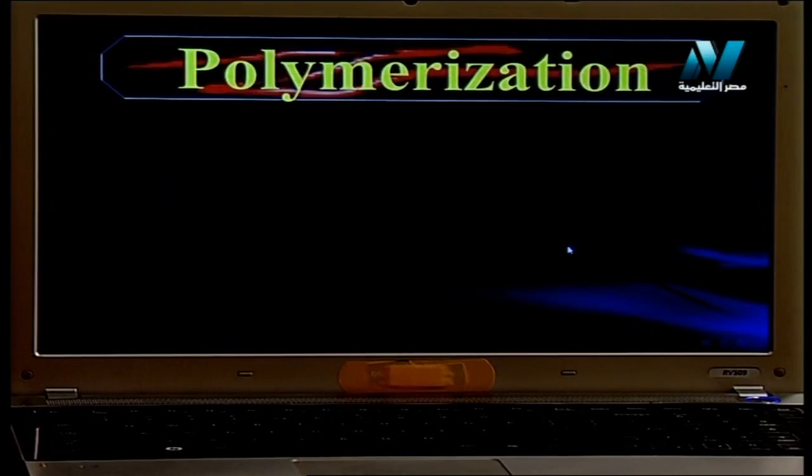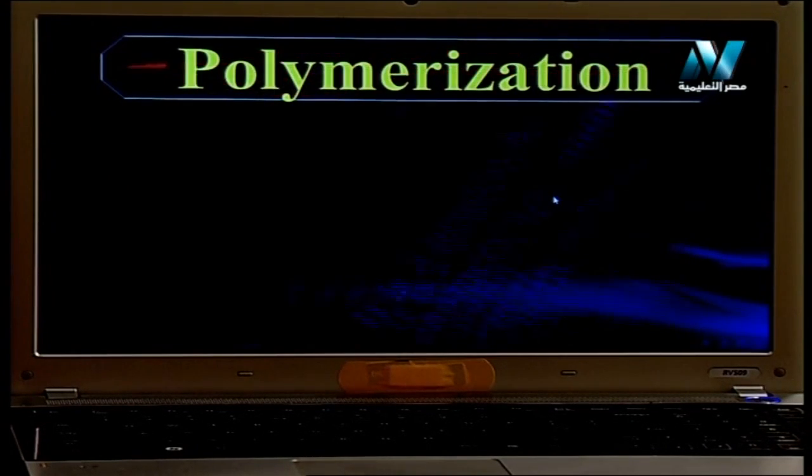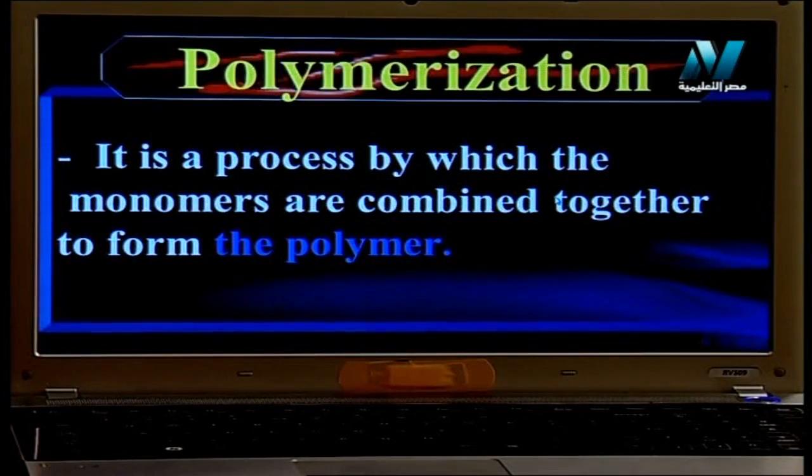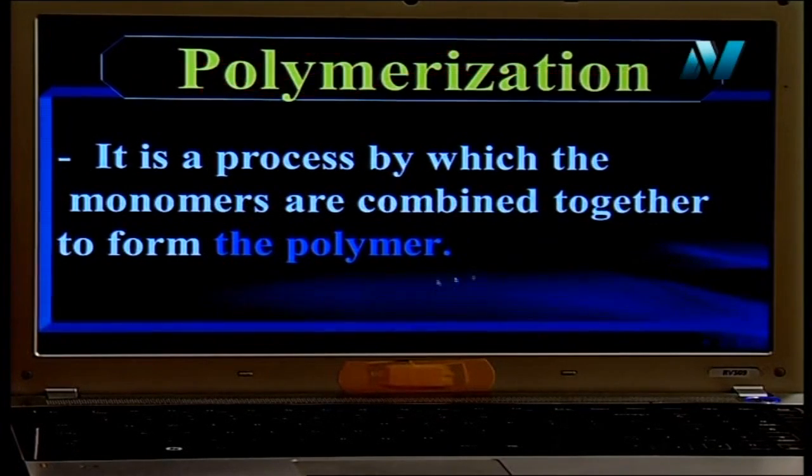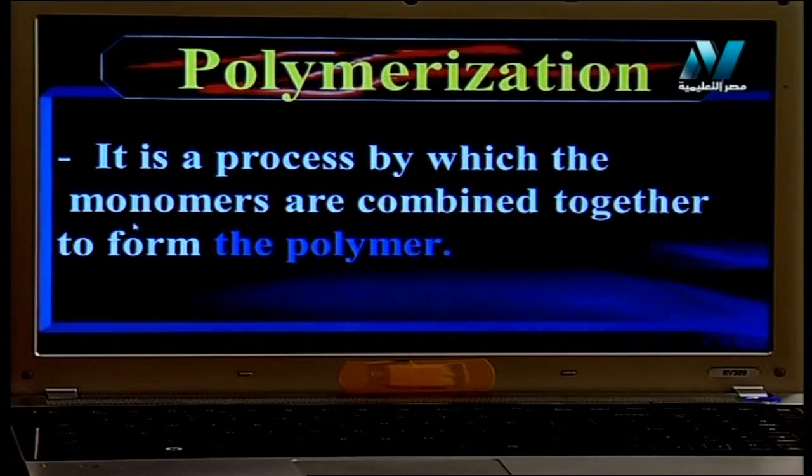What's meant by polymerization? This is a process by which the monomers are combined together to form polymers. يبقى البروسيس اللي change or make a combinations between monomers to form polymers, we call it polymerizations. يبقى أنا عندي هنا 3 expression: polymer, monomers, polymerization.